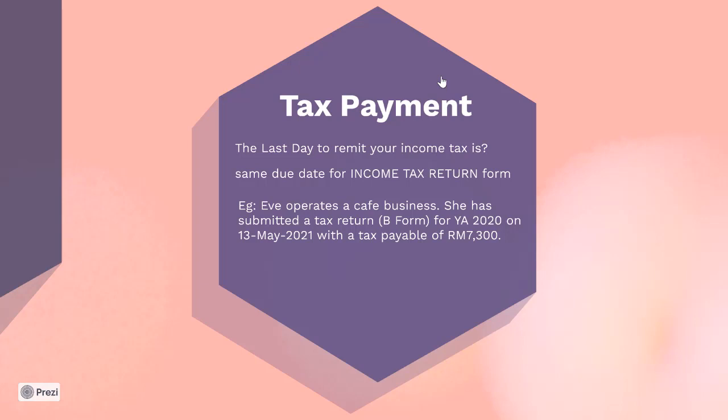And the form indicates that there is a tax payable of 7,300 ringgit. She has paid a total tax installment amounting to 3,300 under CP 500 installment scheme. If you remember, CP 500 talks about the 6 bi-monthly installments under the direction given by the Inland Revenue.